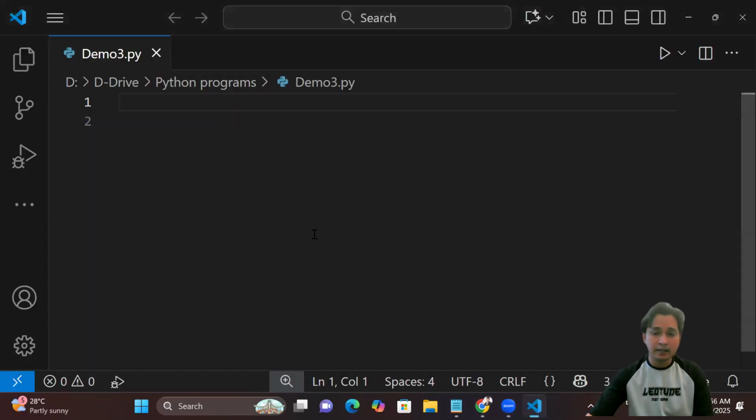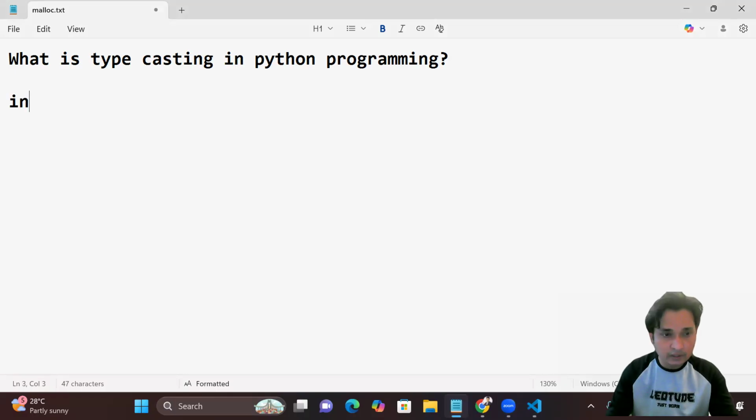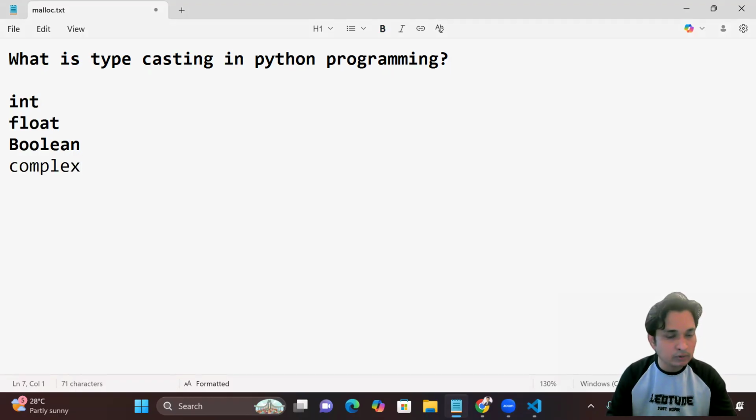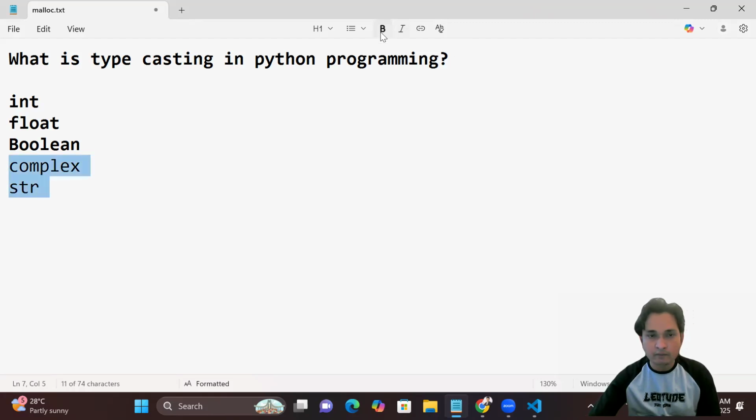Let me check here. As you know, the types of values we are discussing right now are integer, float, boolean, and complex. Complex is also important, because it contains a real part and an imaginary part. Then integer, float, boolean, and the string. So these are the data types, and we have to see them one by one.